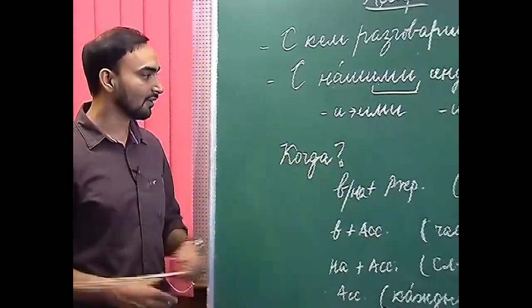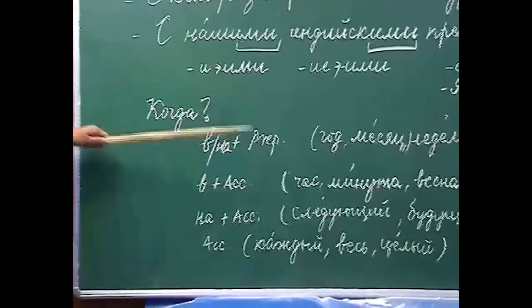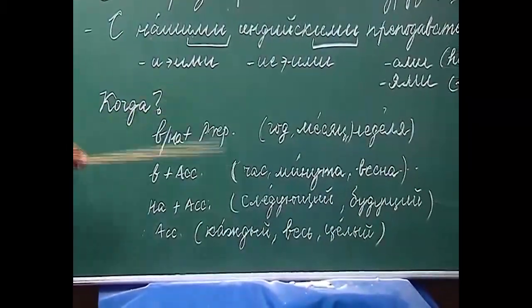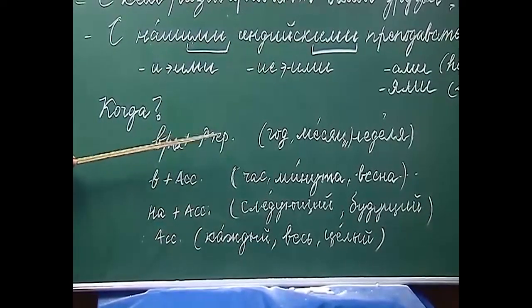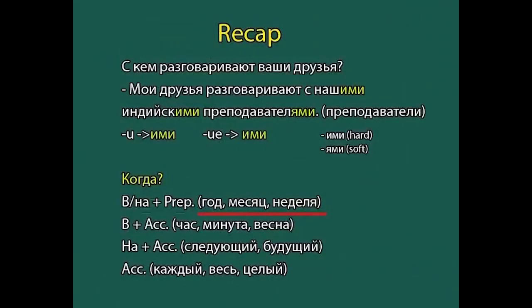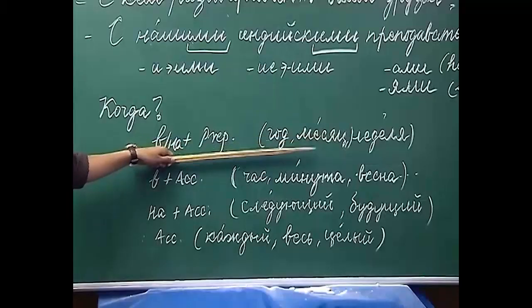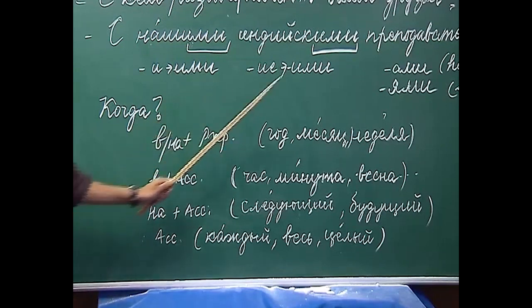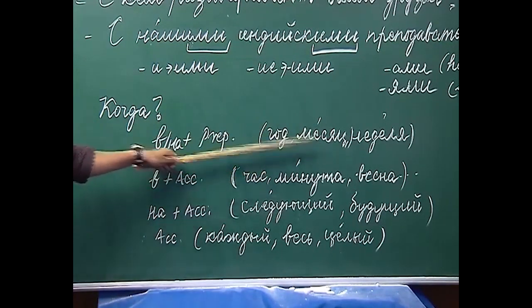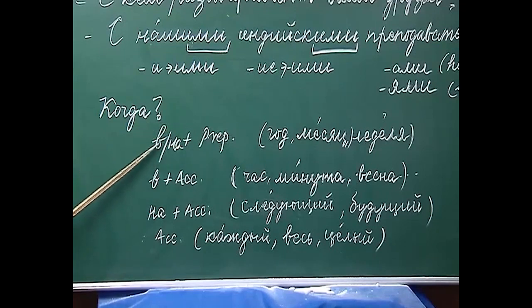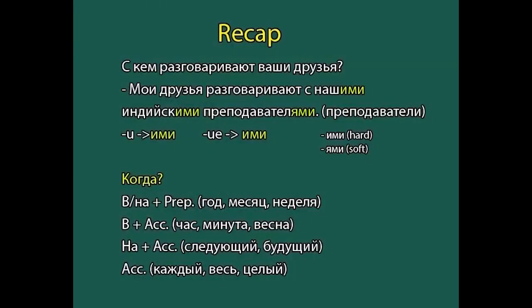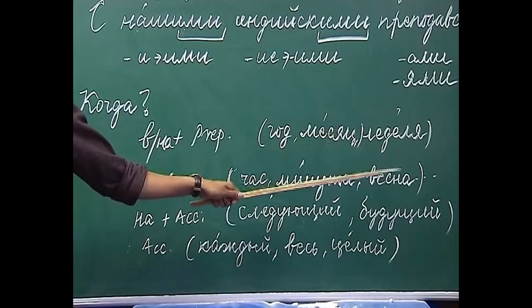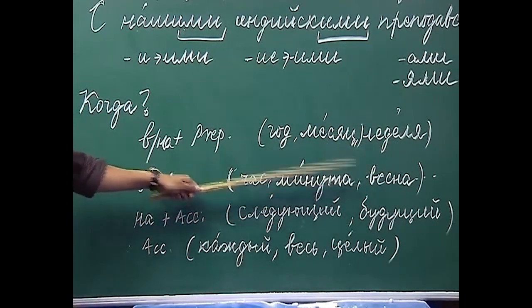In the previous lesson, we had also discussed the interrogative word когда and how we use words in answer to the question когда. There are certain words like год, месяц and неделя. If we use any of these words, they are used in the prepositional case along with the preposition в or на. Год, месяц or век are used in the prepositional case with the preposition в, and неделя is used with the preposition на.